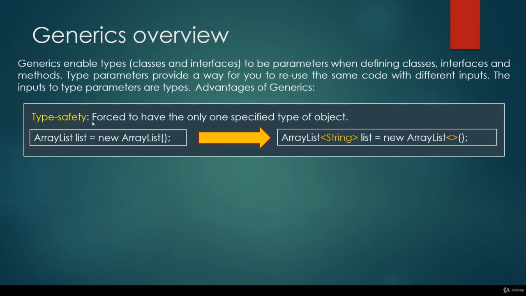First of all, type safety. Type safety means that it is guaranteed that there's going to be just one specific type of object. So as you can see, we can create an array list without specifying that we are going to store strings. In this case, it is not safe as far as types are concerned because we can insert characters, we can insert integers, and so on. If we define that this array list is going to store strings, then it is going to be safe as far as type is concerned because we are not able to insert integers, characters, or any custom objects. It is going to result in a compile time error. So this is why type safety is extremely crucial.